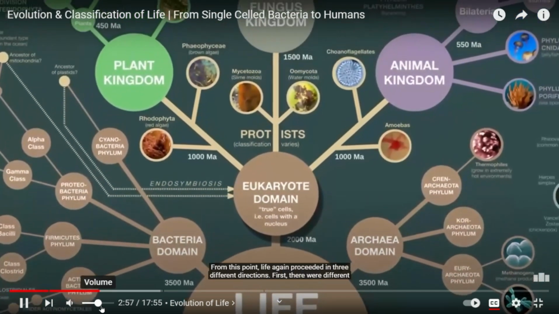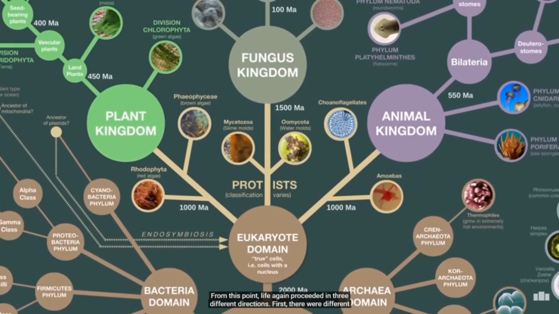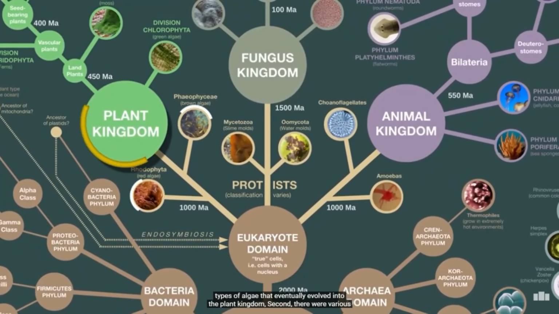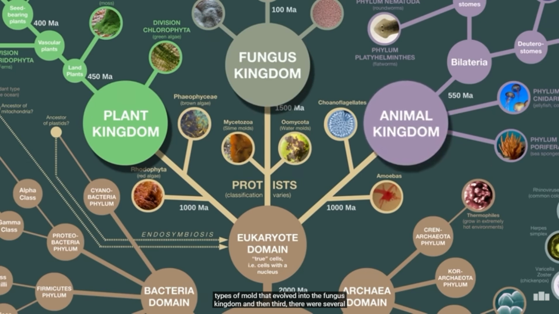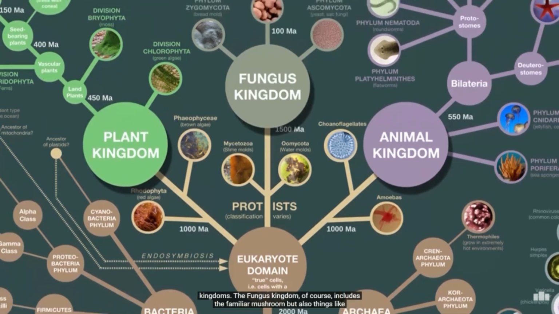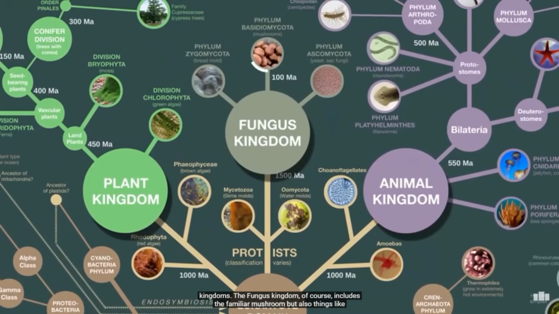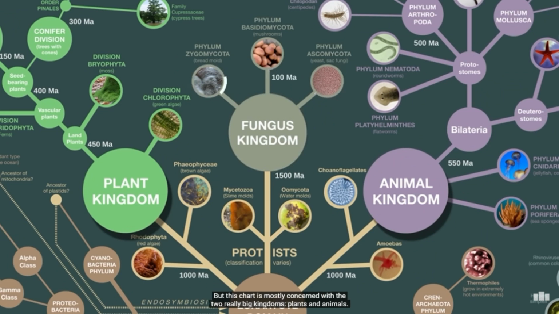From this point, life again proceeded in 3 different directions. First, there were different types of algae that eventually evolved into the plant kingdom. Second, there were various types of mold that evolved into the fungus kingdom. And then third, there were several amoeba-like organisms that evolved into the animal kingdom. All of these simple forms of life are called protists, and in fact, they can actually be divided into a bunch of mini-kingdoms. The fungus kingdom, of course, includes the familiar mushroom, but also things like yeast and the mold that grows on bread. But this chart is mostly concerned with the 2 really big kingdoms, plants and animals.